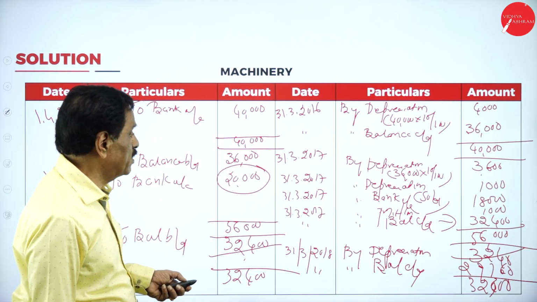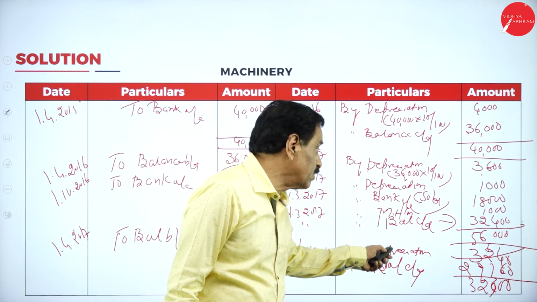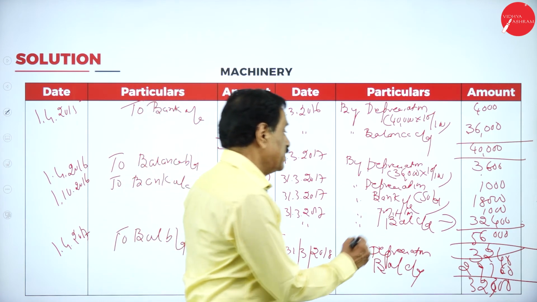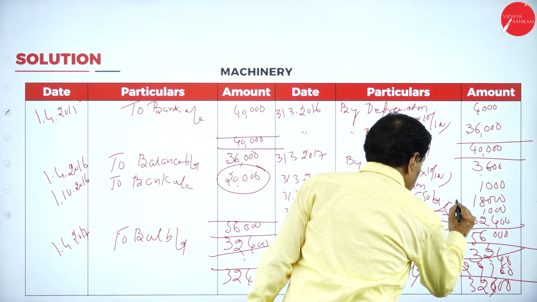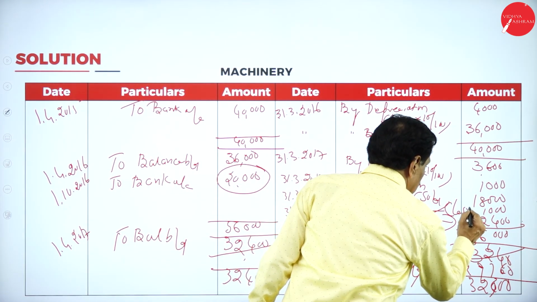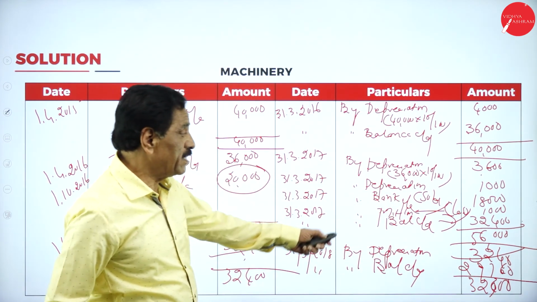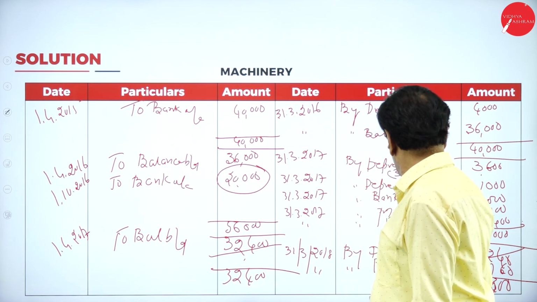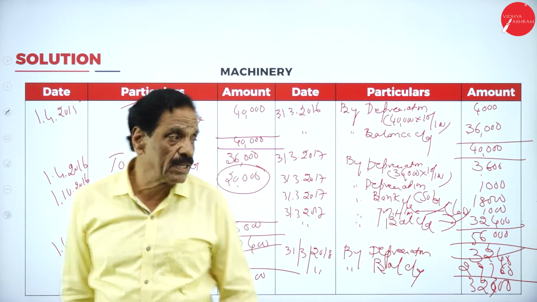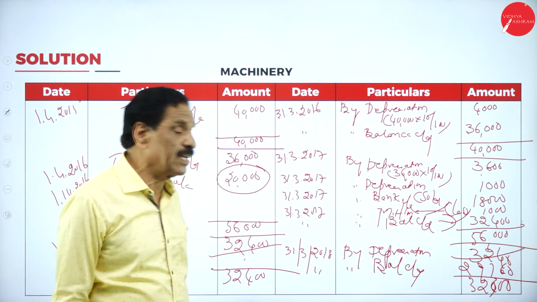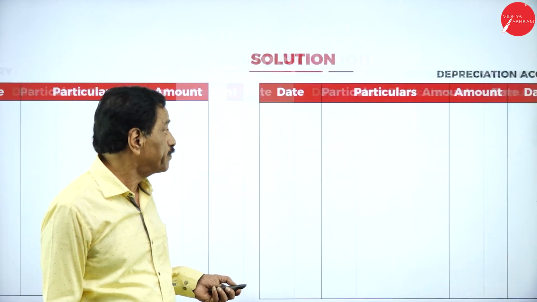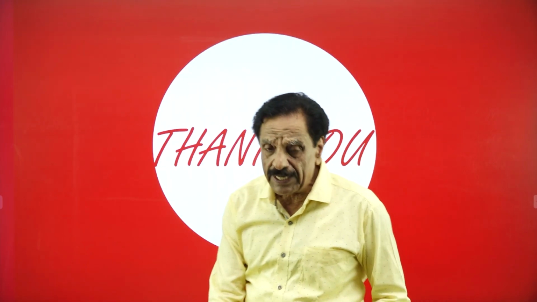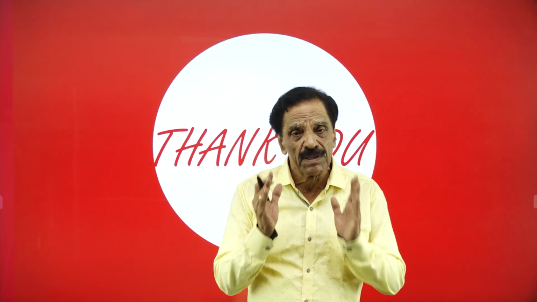By bank 18,000, by P&L account, this is the loss 1,000, balance is 32,400. On 32,400 we have to calculate depreciation 3,240, difference is 29,160. Hope you understand under the diminishing balance method.